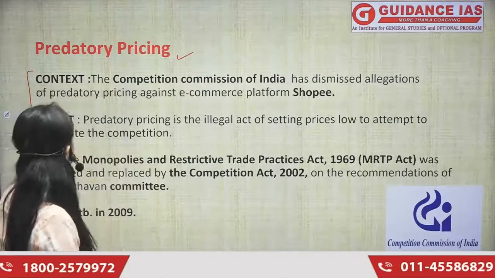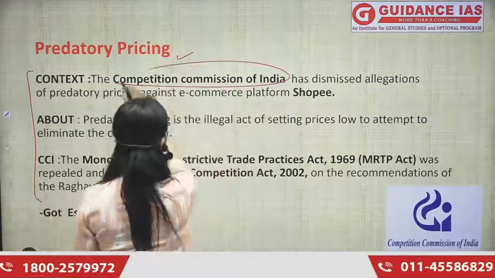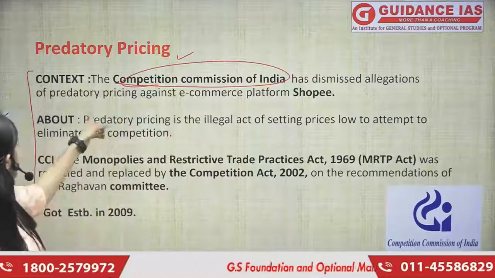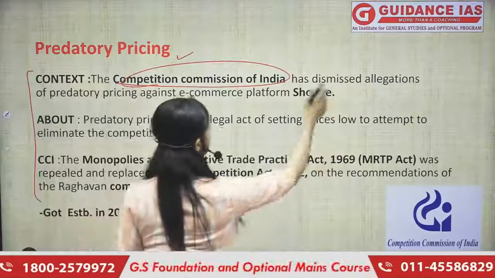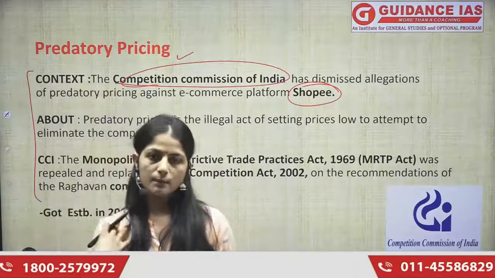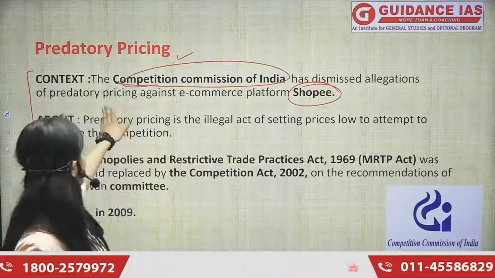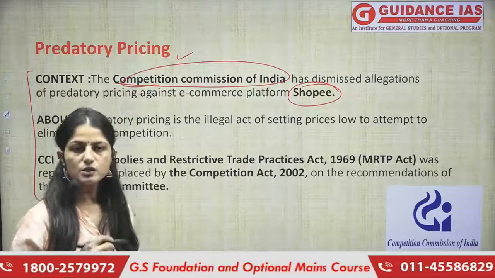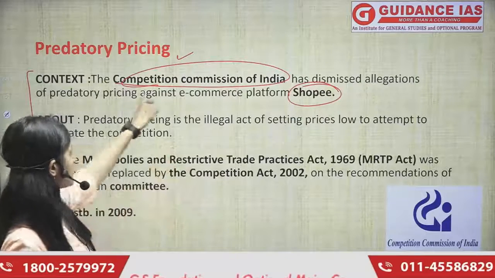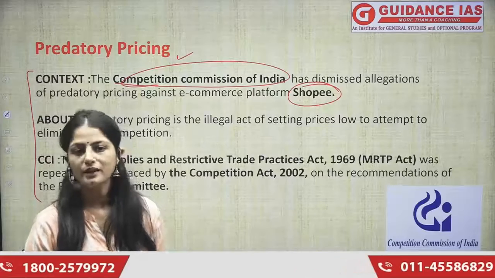What is the context here? The CCI, Competition Commission of India, we will read about CCI also, don't worry. So CCI recently has dismissed the allegation of predatory pricing against a company, Shopee. There's an e-commerce online company, you all must have heard of it, called Shopee. Recently, there was an allegation against them that they are using predatory pricing in the market, but CCI has dismissed this allegation, saying that no, they are not doing any such thing.